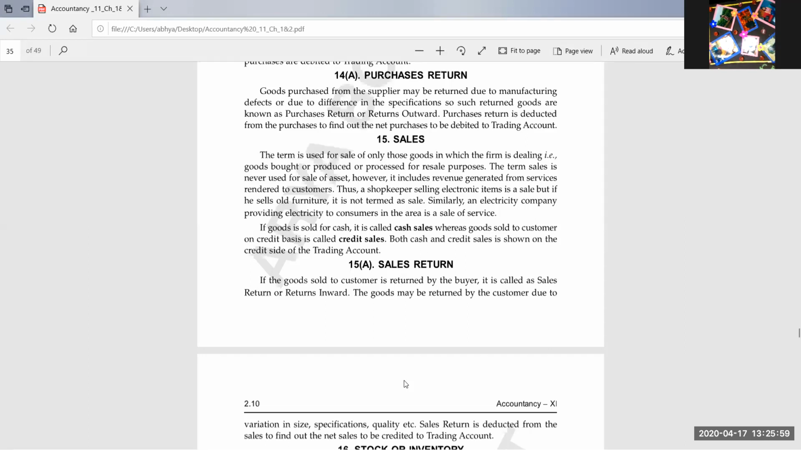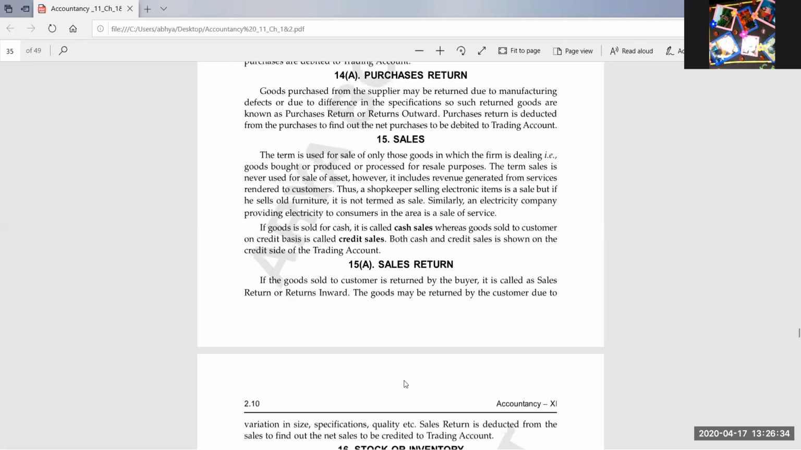So if I am selling one sofa for rupees 60,000 to the consumer, and the consumer is making payment in cash, it will be recorded as cash sales. Am I clear? Yes, very good, Harshita. And if the consumer says that he will make payment in the future, and right now is not able to pay me, then that sale will be known as credit sale.